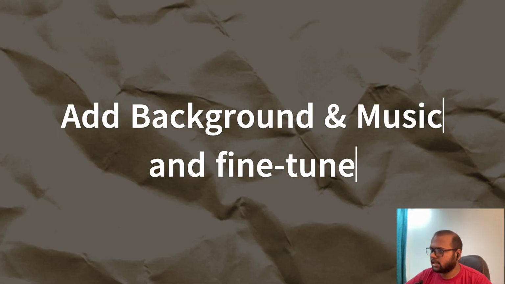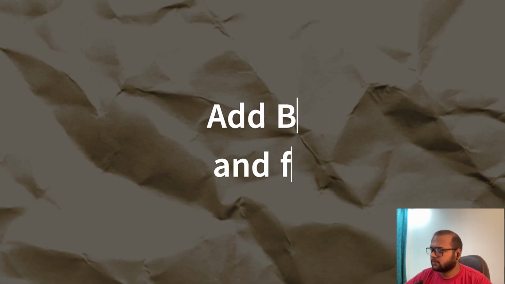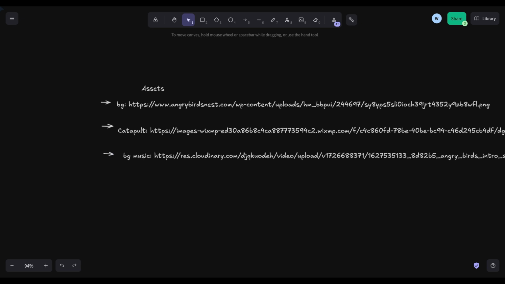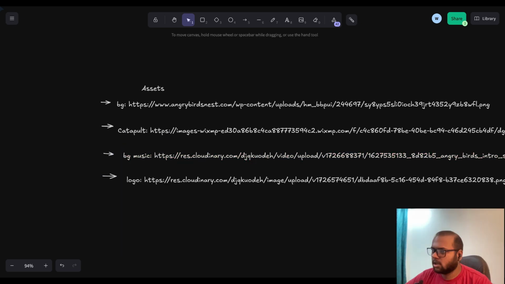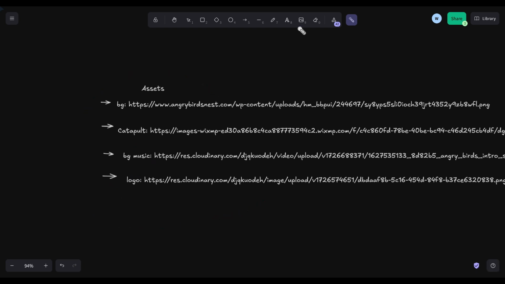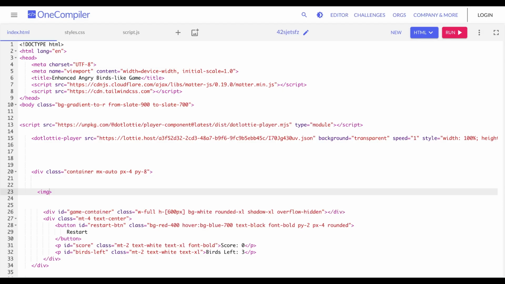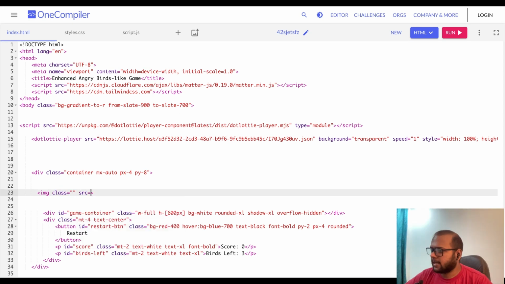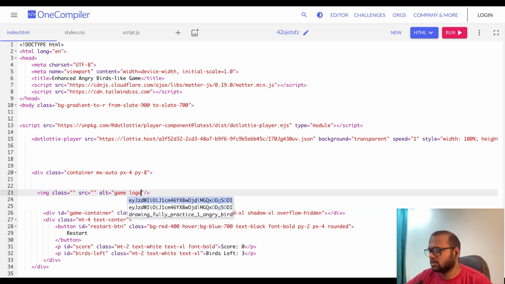Now for the finishing touch. All assets, background, game logo and catapult are gathered in one place. I am adding the background music and changing some colors.